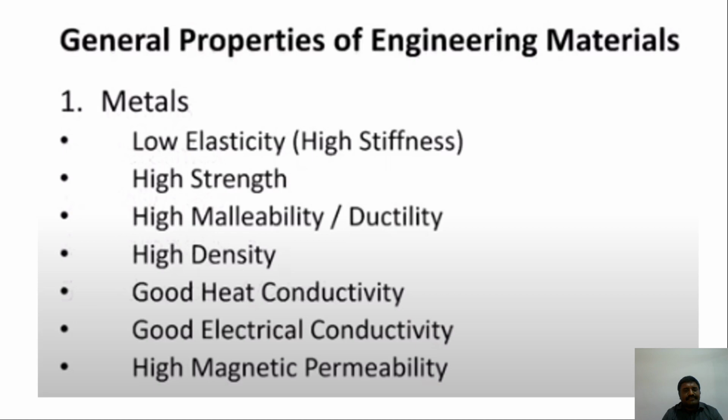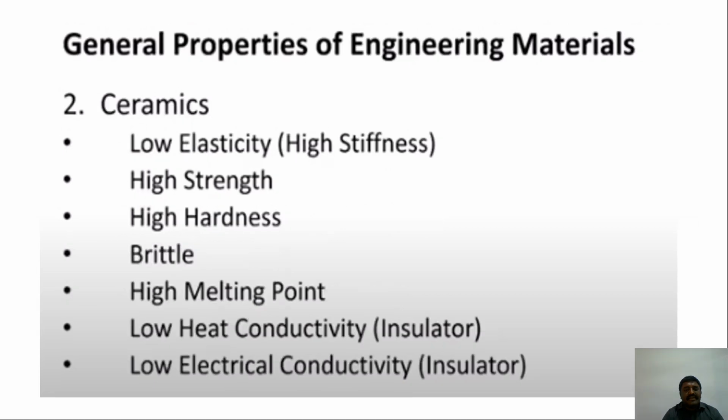Now the properties of ceramics. The same applies for ceramics: low elasticity and high stiffness. Ceramics and metals share low elasticity, high stiffness, high strength and high hardness. But instead of a ductile material, we have a brittle material, with a high melting point, so more heat is required for melting, and low heat conductivity, making it an insulator. For example, we use it as an insulator in a spark plug, especially in automobiles.